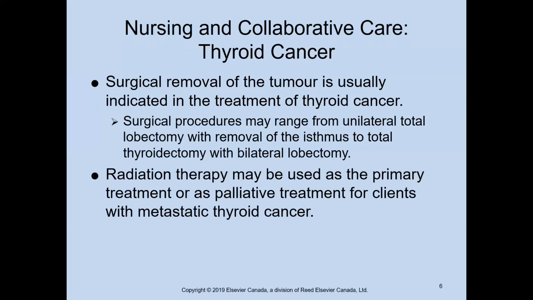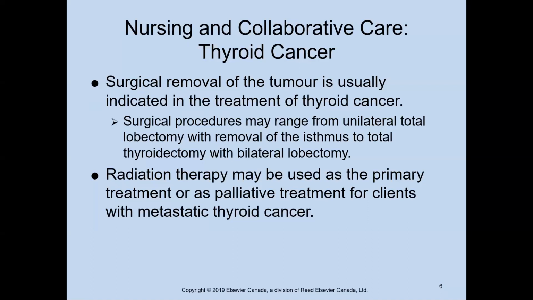It's really critical that when we're thinking about thyroid cancer or even thyroid inflammation, we're always paying attention to the location of that, right? When we're talking about thyroid cancer, we typically are looking at surgical removal as opposed to any other treatment. Although there may be adjunctive treatment, almost inevitably there's going to be surgical removal if it's cancerous. That can range from a unilateral lobectomy, a total removal of the nodule, to removal of the entire thyroid, which would be a bilateral lobectomy. And there's a huge range. Thyroid therapy can be used as the primary treatment or as palliative treatment when it's metastatic.